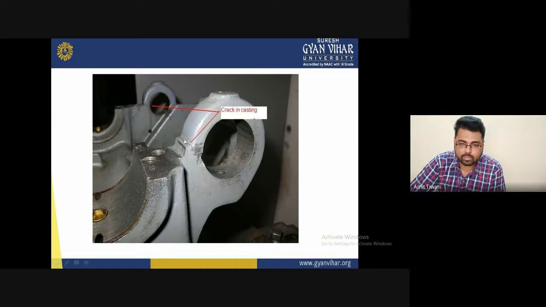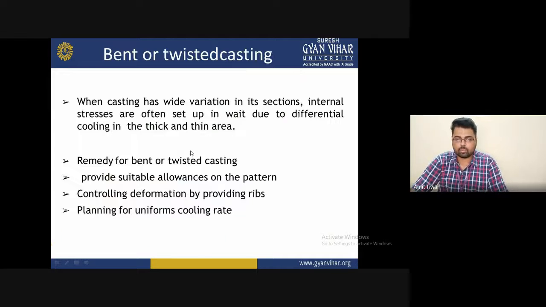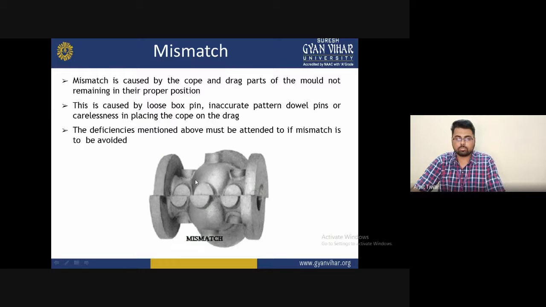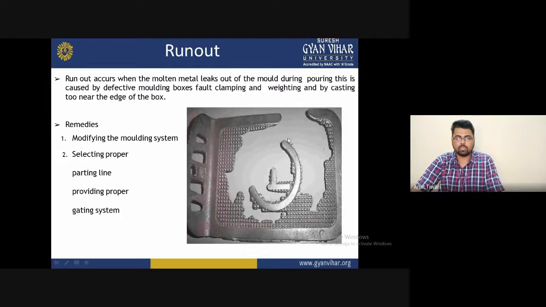As shown in the diagram, you can see that some crack castings are mentioned here. It generally happens when the molten metal is not properly filled in this section. So this type of problem generally occurs. You can see here some bend or twist casting problems. Some bend and twist casting problems generally occur in metal casting. These are some mismatch areas, mismatch problems here. Run out area, where the maximum area of run out is.